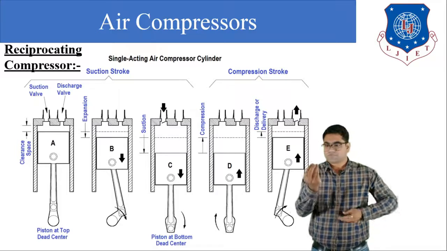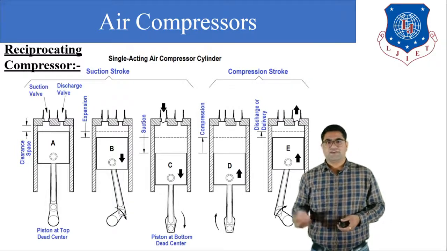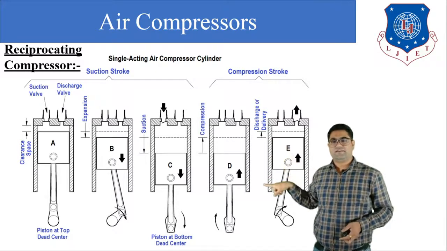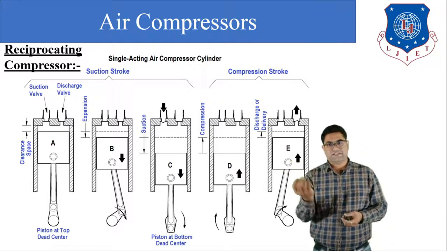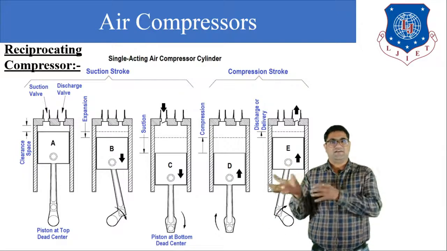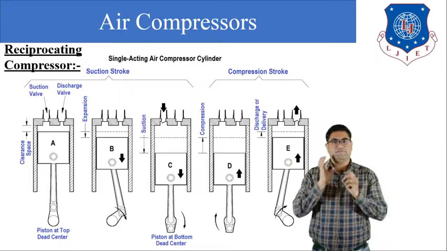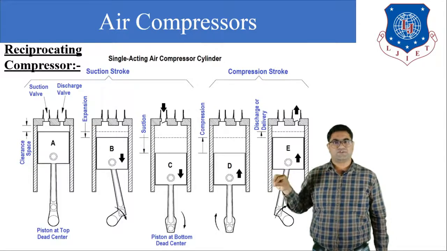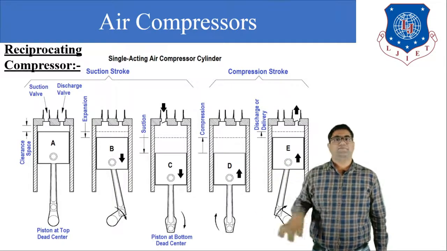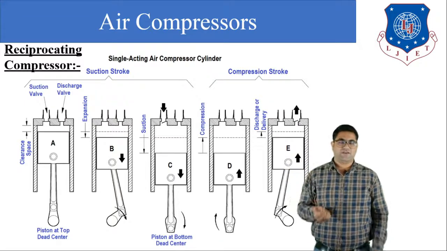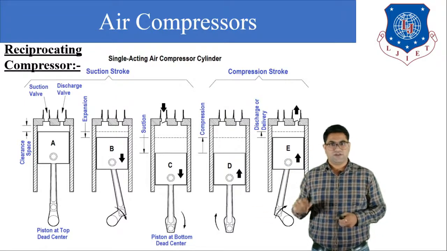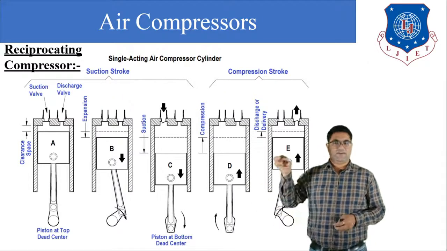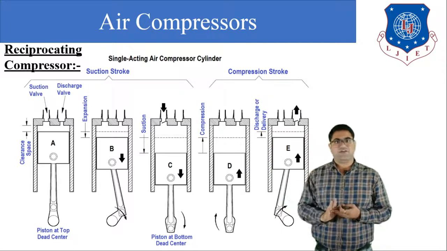Then the piston will go to the BDC. You can see in figure B, the suction starts. In figure C, you can see that the piston has reached the bottom dead center and the air has come into the cylinder. During the suction process, the suction valve will be open so that the air can come into the cylinder. This is the end of the suction stroke. At the end of the suction stroke, the piston is at the bottom dead center and air is filled into the cylinder.